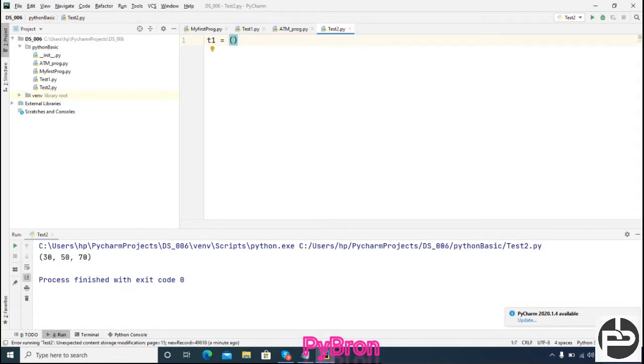Okay, so let me clear t1 equal to 10, 20, comma 30 and t2 is equal to, and here I am going to define 40 comma 50 comma 60. And let's suppose I would like to concatenate, I would like to add these two tuples into one tuple. So what we can do, t3 equal to t1 plus t2. And afterwards, if you are going to print t3, let's see.